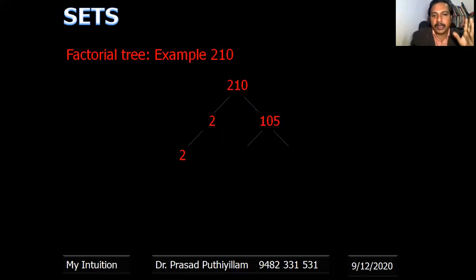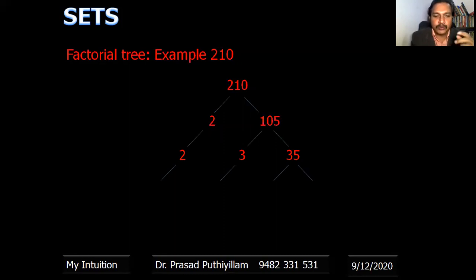So 2 I wrote as such. For 105, 1 and 105 is no need to write, as 105 is already there. If I take 2 there, we'll get a fraction. If I take 3, the possibility is 35. So 105 can be divided into 3 and 35, and the factorial tree grows.